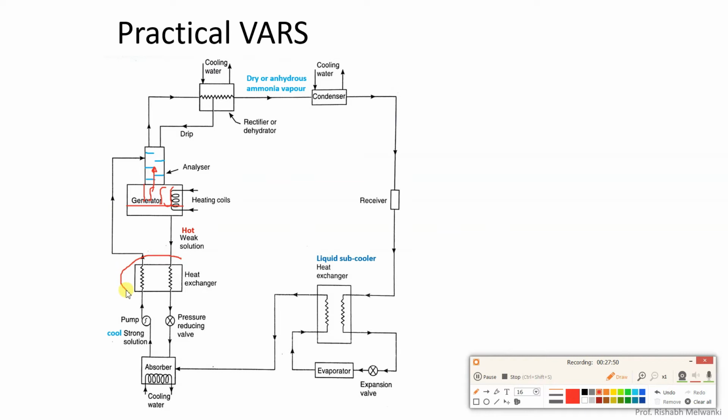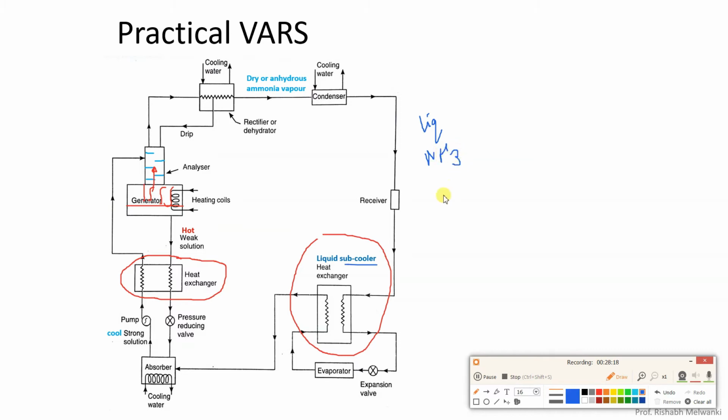Next we will see these two heat exchangers. Here one heat exchanger has been shown and here another. First we will see the liquid subcooler. What is the function of the liquid subcooler? As the name itself says, it is a subcooler. At the outlet of the condenser we have liquid ammonia.